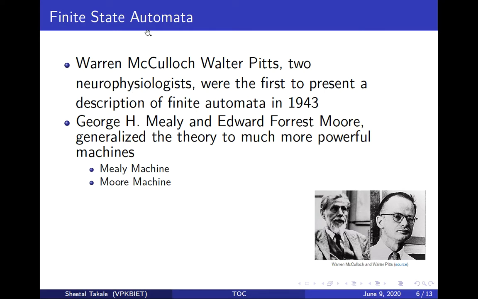The finite state automata theory was presented by Warren McCulloch and Pitts in 1943, and the Moore and Mealy machines were introduced by the scientists George Mealy and Edward Moore.